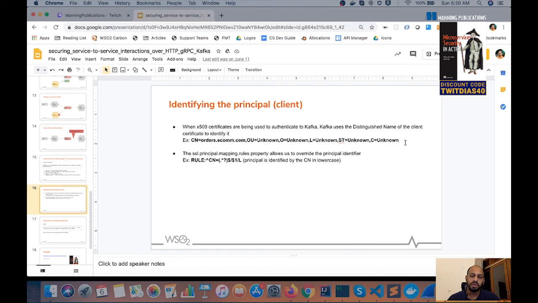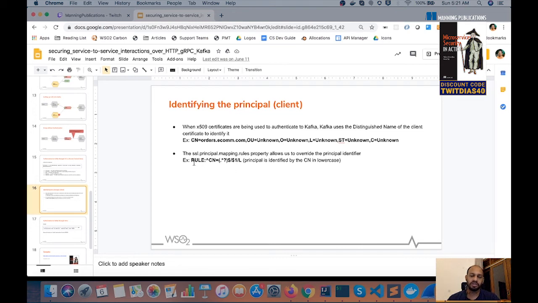But we can override this rule through a configuration in Kafka, and we can ask it to use only a certain part of this distinguished name to identify the client. For example, we are going to ask Kafka to use only the common name, which is identified by this $1 character. Basically, do a regular expression on it and match it in lowercase. Extract the common name of the client that is connecting and match it in lowercase against the ACL that we are going to define on Kafka.